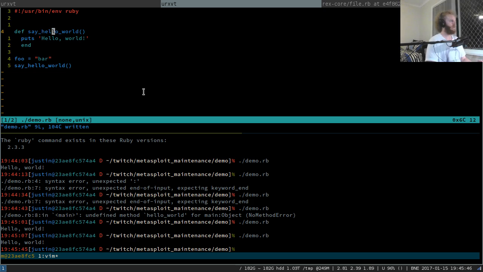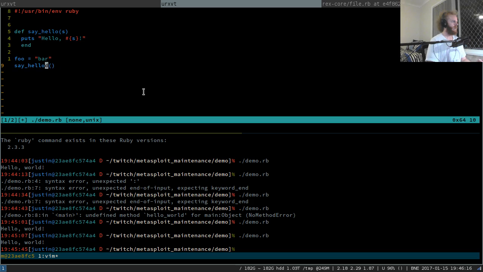So let's say that hello world takes a string parameter, and instead of hello world, we'll just make it say hello, and we're going to put hello, oops, and then the hash, s, make these double quotes.